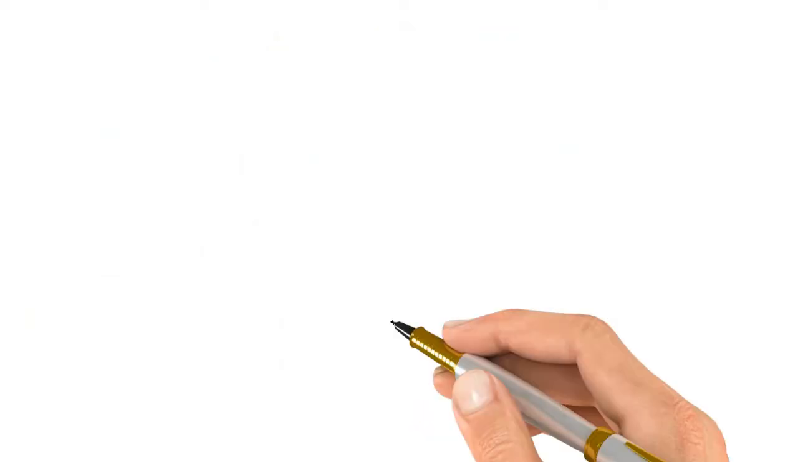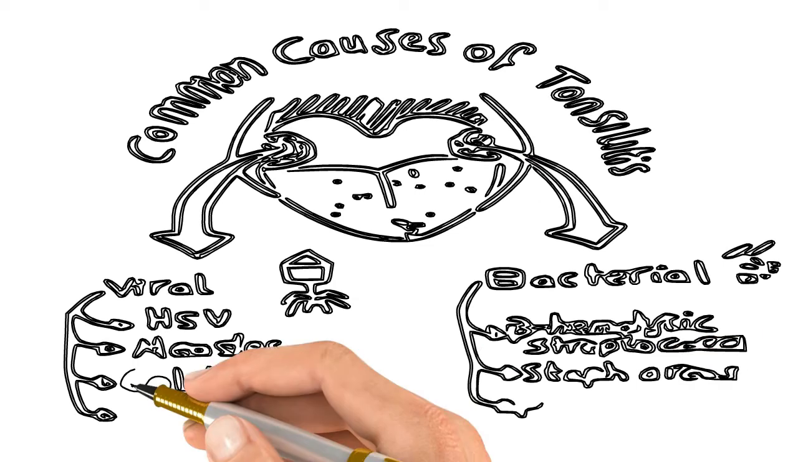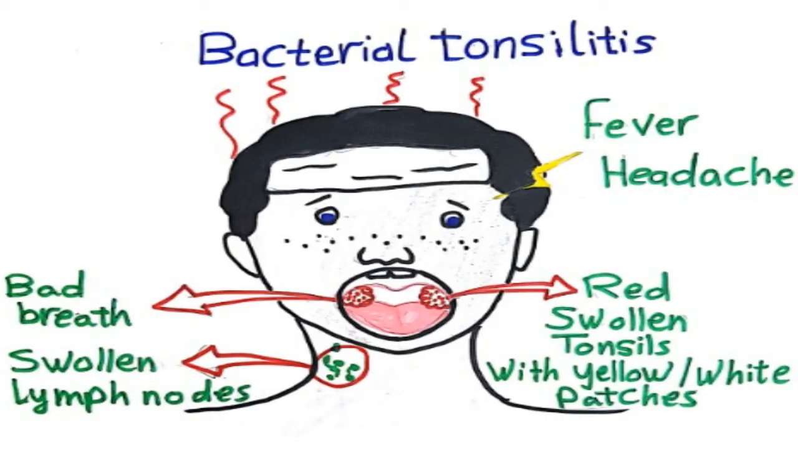Tonsillitis diagnosis. Your doctor will do a physical exam. They'll look at your tonsils to see if they're red or swollen or have pus on them. They'll also check for a fever. They may look in your ears and nose for signs of infection and feel the sides of your neck for swelling and pain.